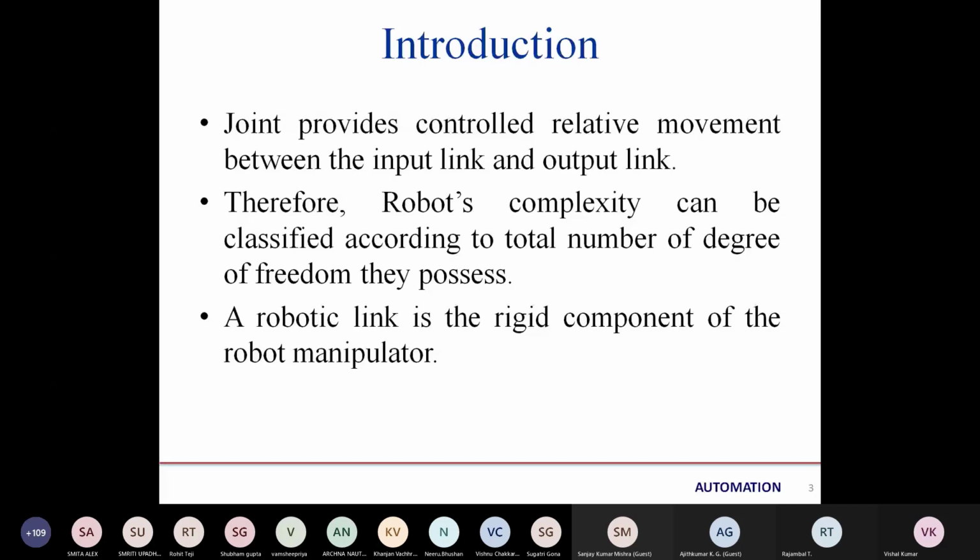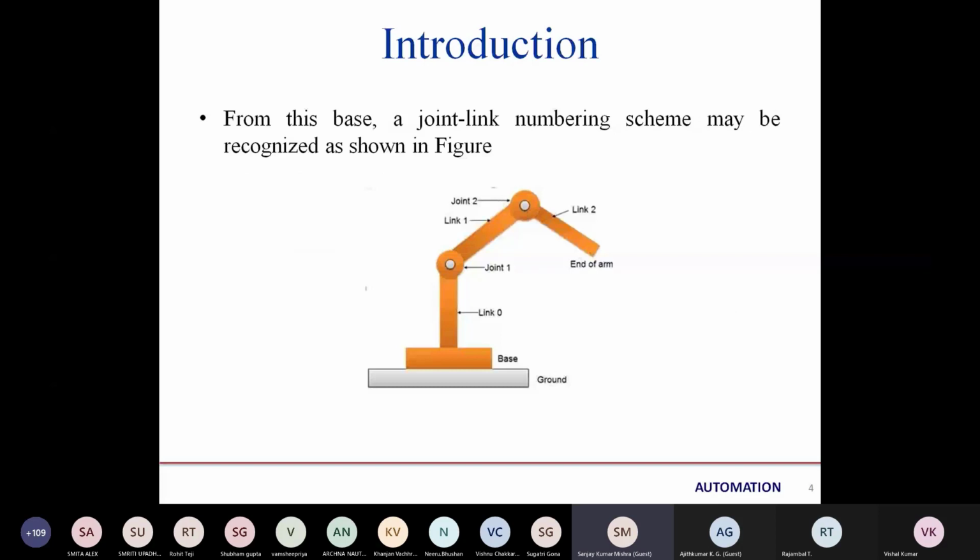Is there any doubt in the introduction part? No, sir. Yes, ma'am. Any doubts? No, sir. Continue. Okay, sir, we are good.